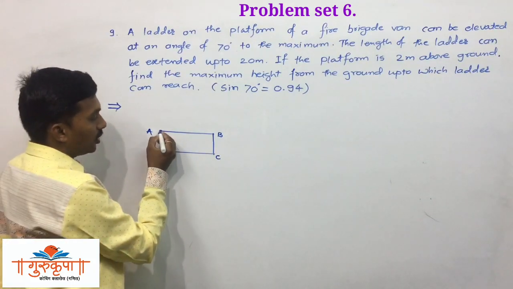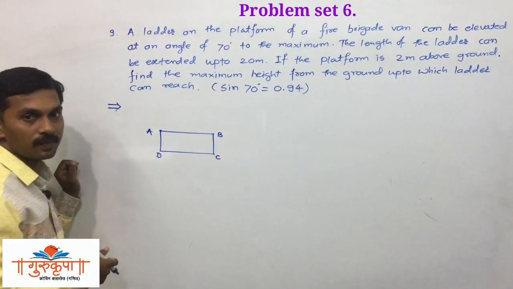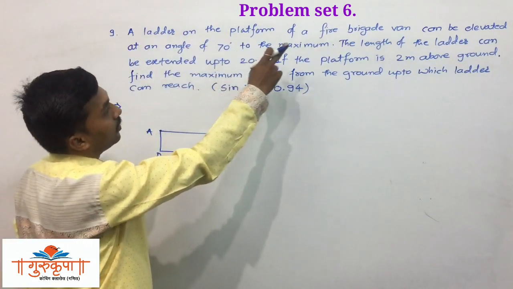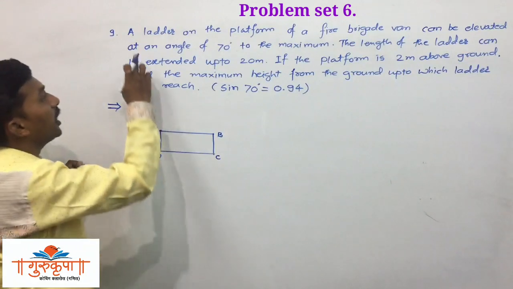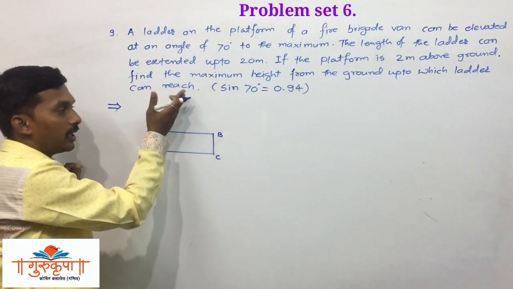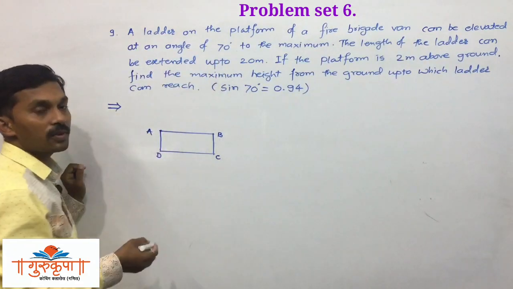And now here on this platform a ladder is placed. A ladder on the platform of a fire brigade can be elevated at an angle of 70 degree, we have to put that ladder upside making an angle of elevation of 70 degree.